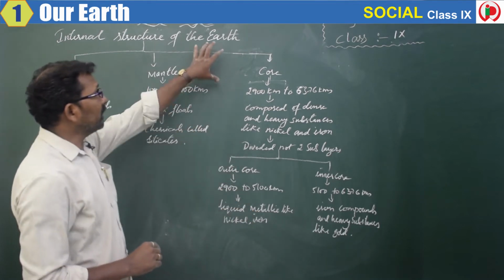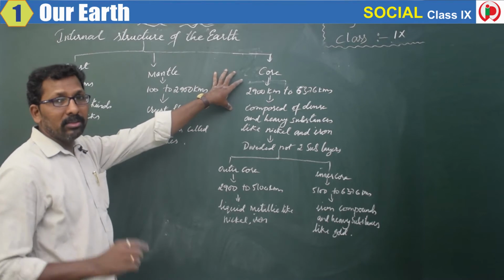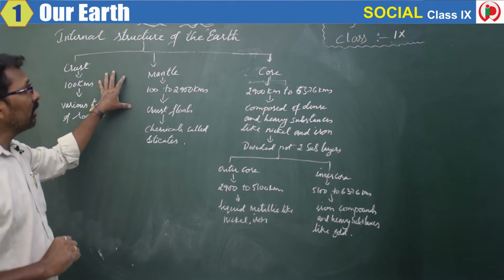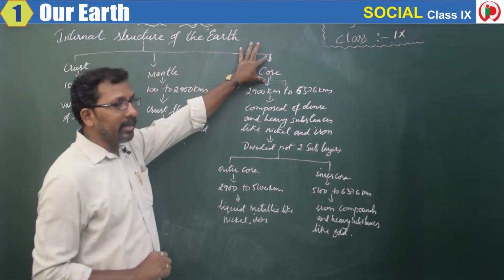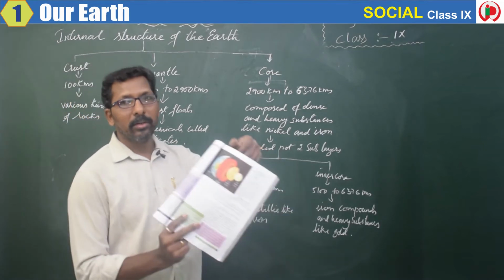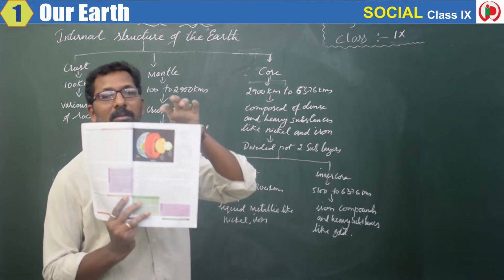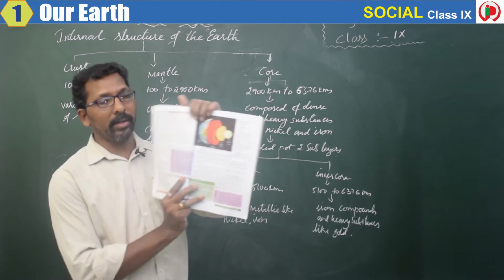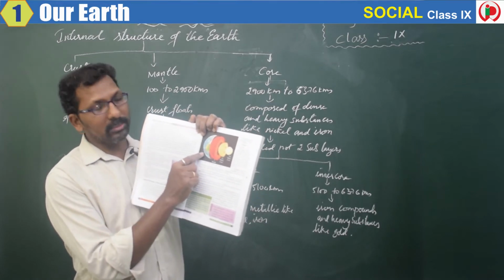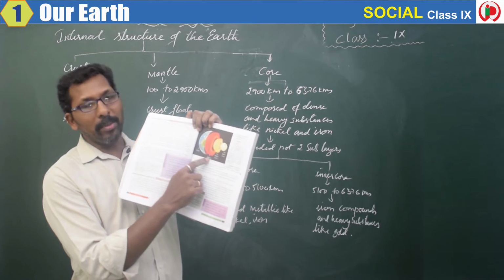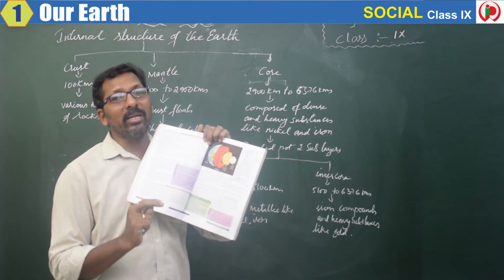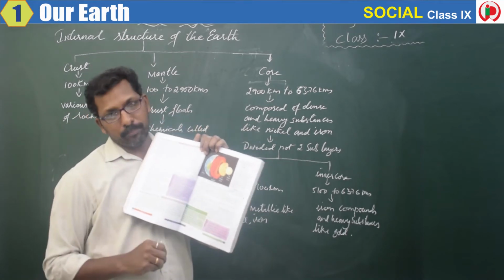This internal structure of the earth is divided into three layers. The first layer is the crust, the second layer is the mantle, and the third layer is the core. You can check it in your textbook also. You can see here the internal structure of the earth. The first one, where we stand, is the crust, the red one is the mantle, and the third one is the core. And this core is divided again into the outer core and inner core.